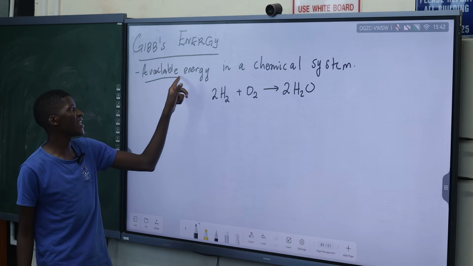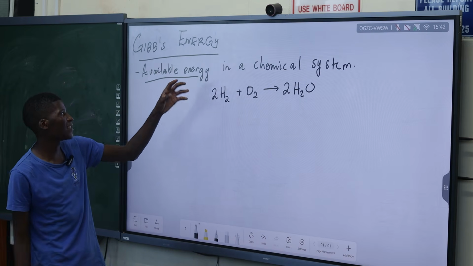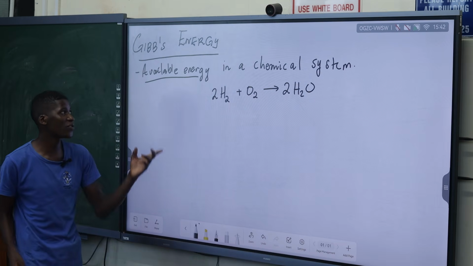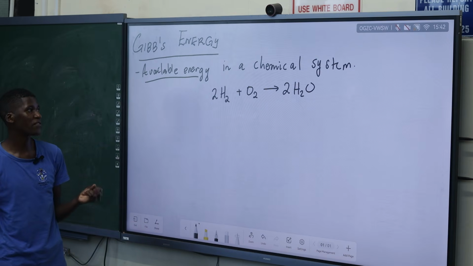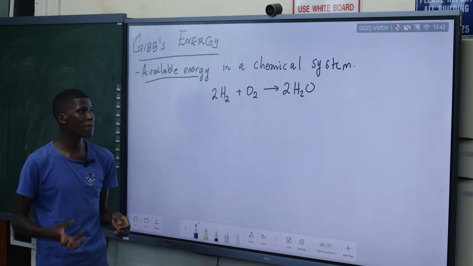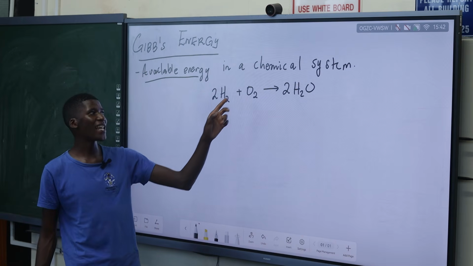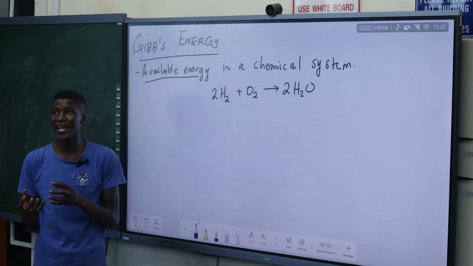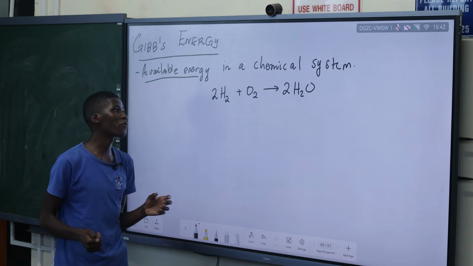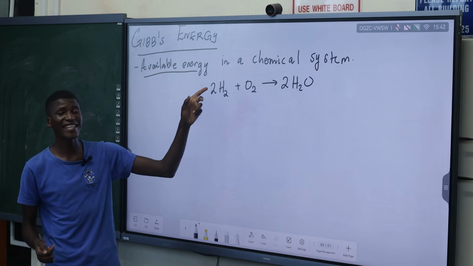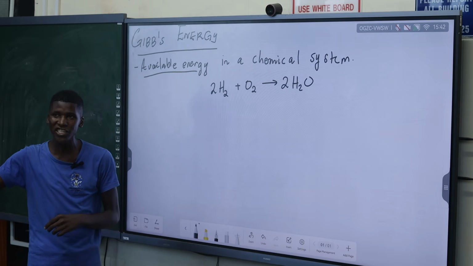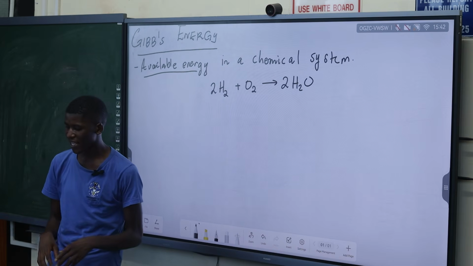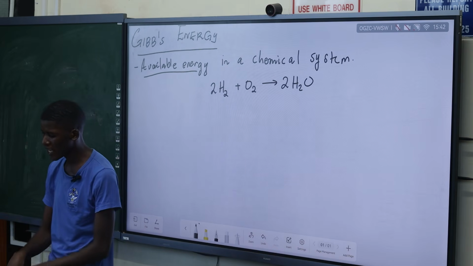So the available energy within the system that is held by the particles is known as Gibbs energy, the Gibbs free energy. It's just the available energy found in the chemical system. These particles or atoms are the ones that have the energy. And remember from first level we said atoms react so that they can move from a state of higher energy to a state of lower energy. This energy we call the Gibbs energy, the Gibbs free energy.